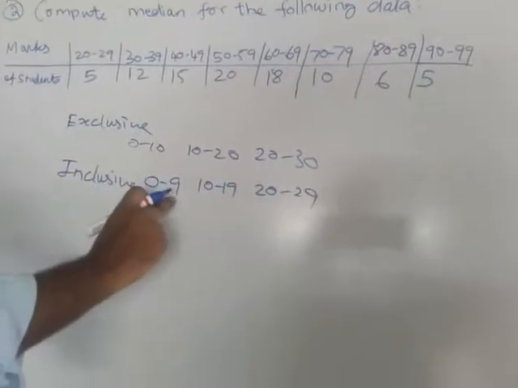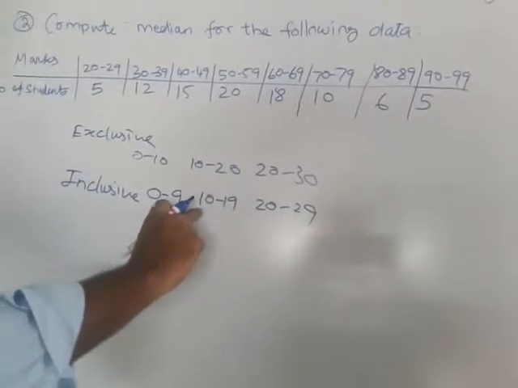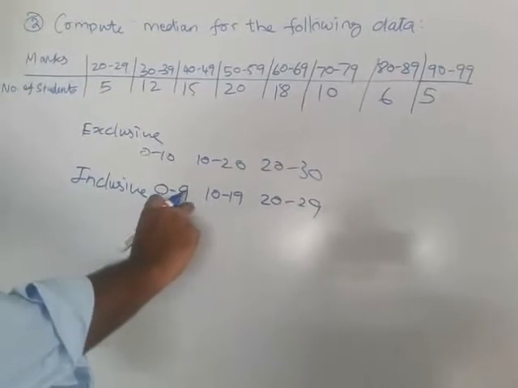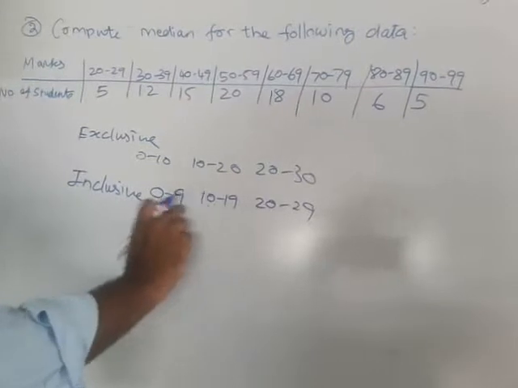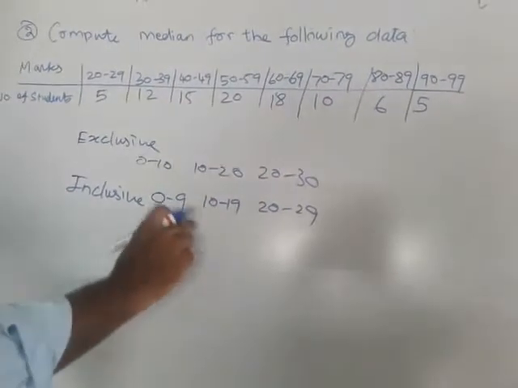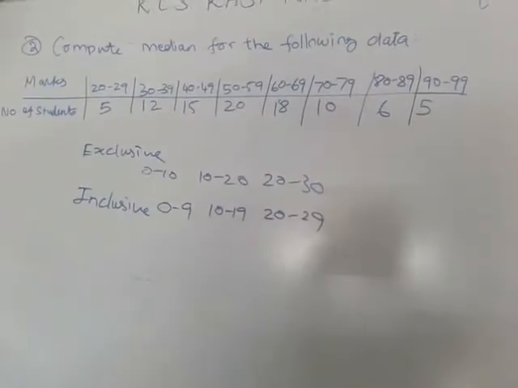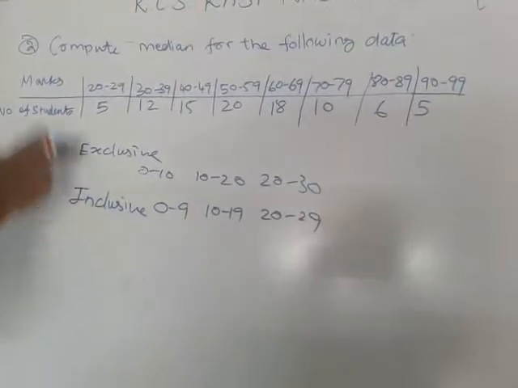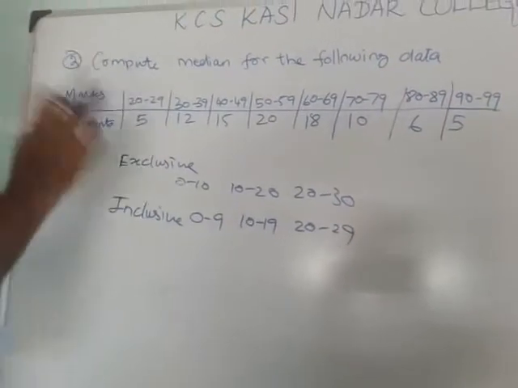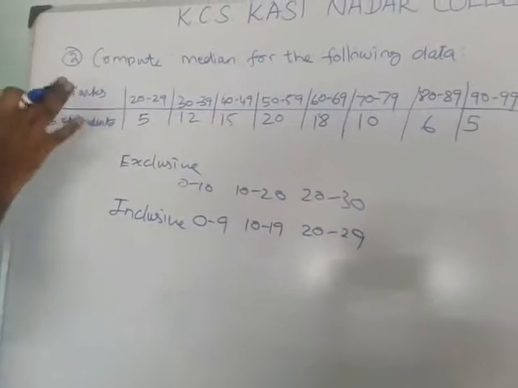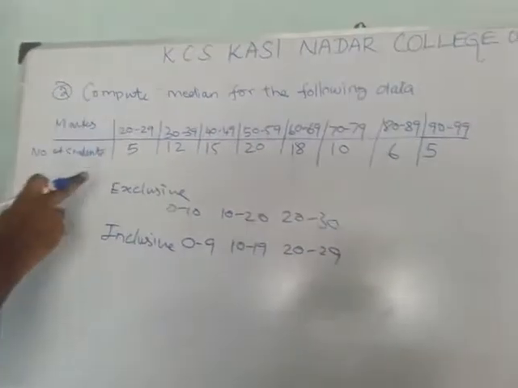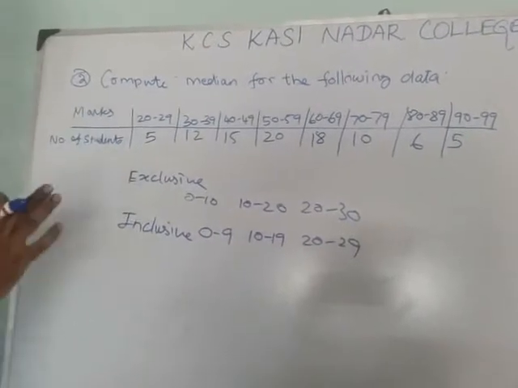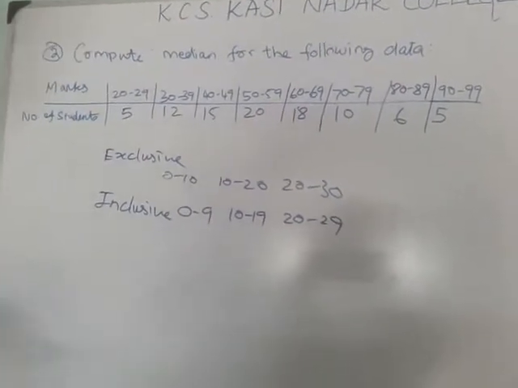If it is 0 to 9, the upper is not equal to the lower of the next, it is 10 to 19. Likewise, the lower and upper are not the same. So this type of problem is called inclusive. Now the given problem is an inclusive type. We have already done an exclusive type problem, and here we are going to see an inclusive type problem. First you convert inclusive to exclusive. I will teach you how to convert.